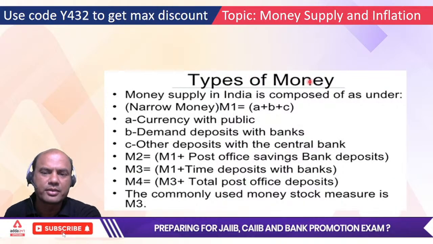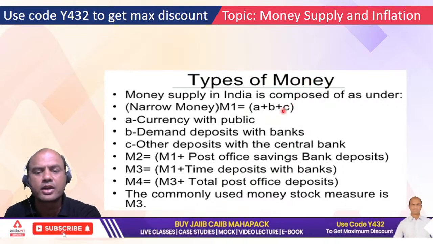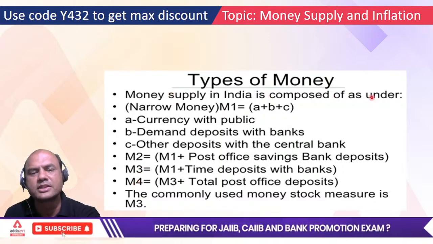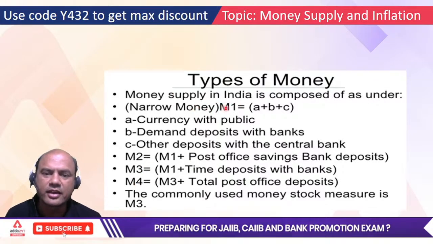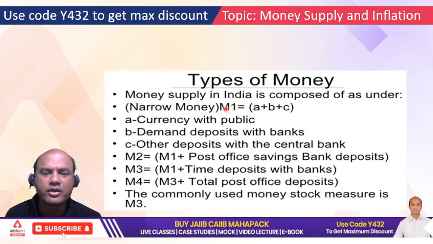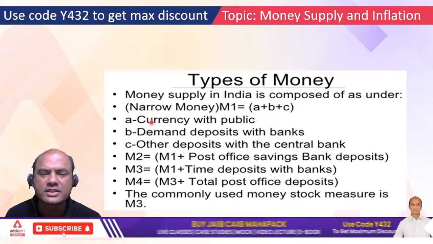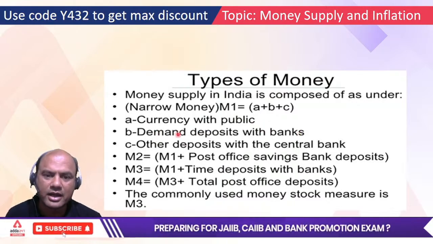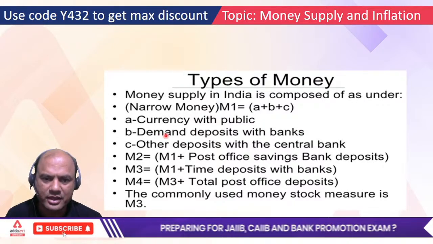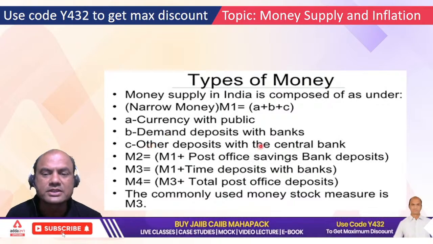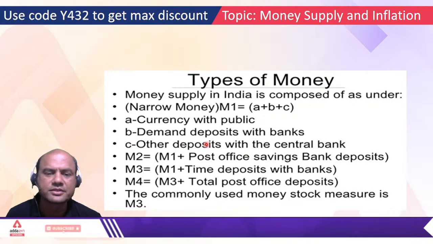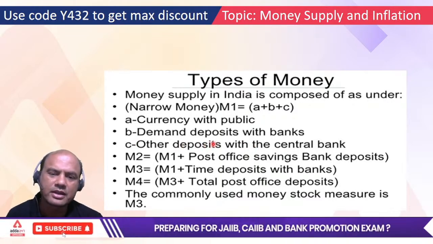What are the types of money? In the exam you'll have four types of money: M1, M2, M3 and M4. Money supply in India is composed as under. Narrow money, that is M1. M1 means A plus B plus C: currency with the public, plus demand deposits with banks. Demand deposit means CASA. Plus other deposits with the central bank, meaning RBI. What do you mean by other deposits?